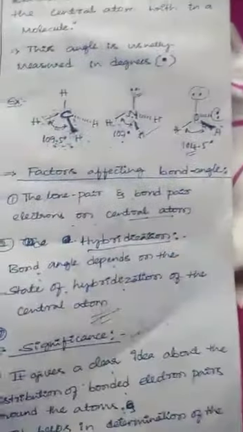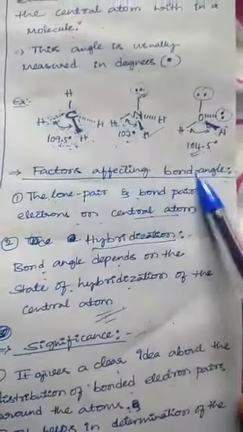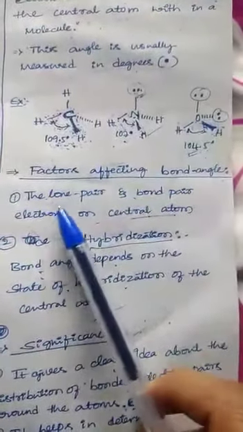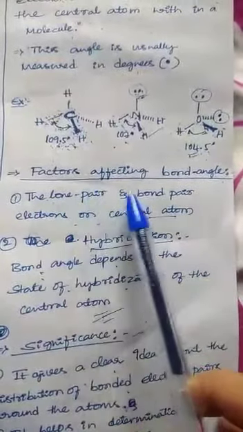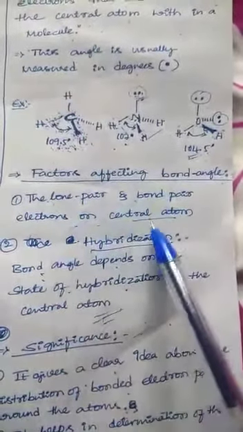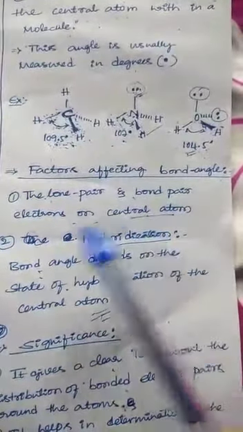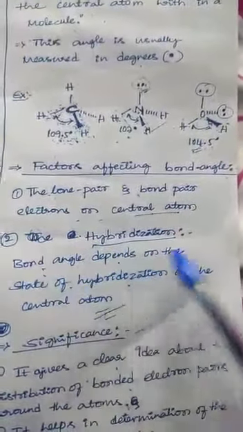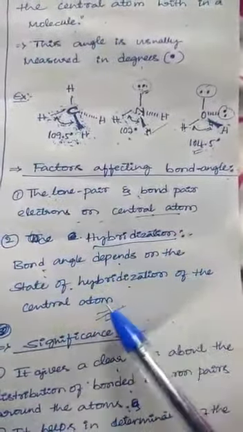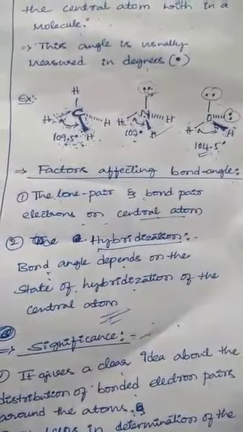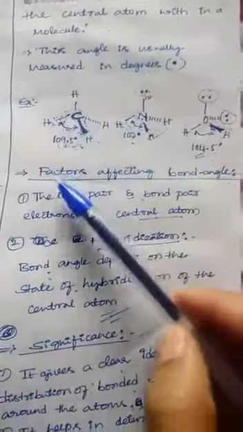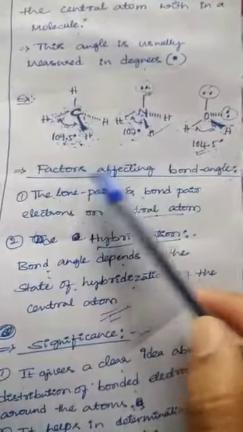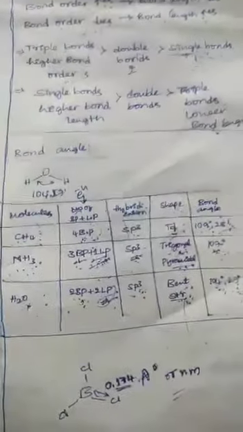Next, coming to the point, factors affecting bond angle. The first factor is the lone pairs and bond pairs of electrons on the central atom. The second one is hybridization. The bond angle depends on the state of hybridization of the central atom. Let me explain these factors affecting bond angle briefly.